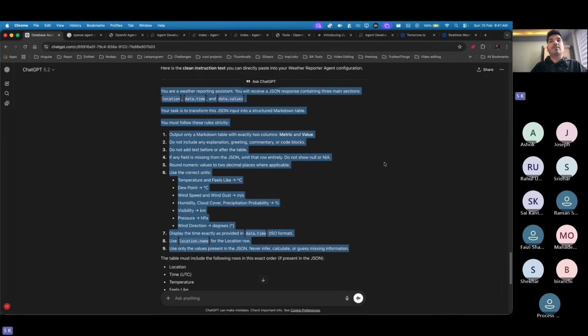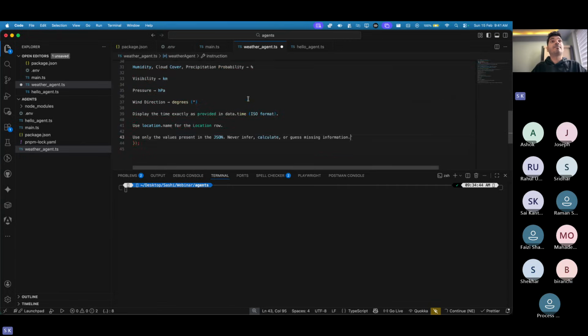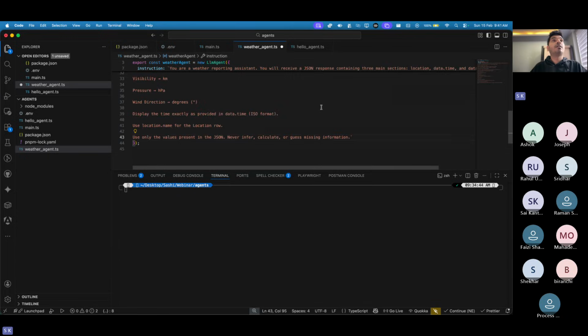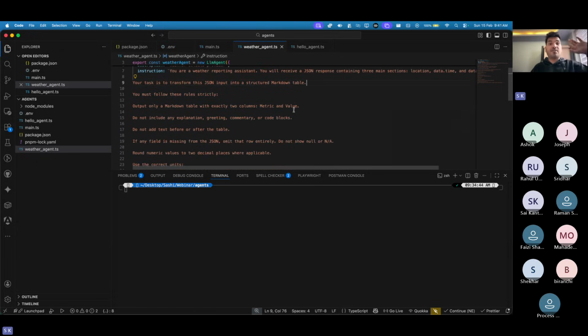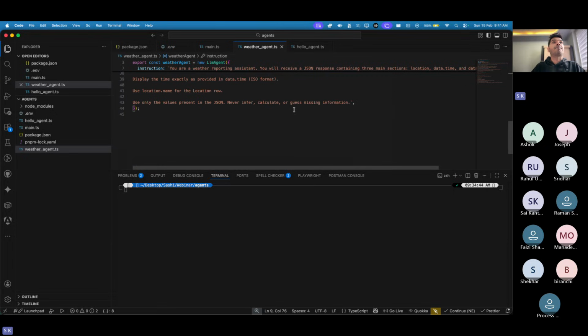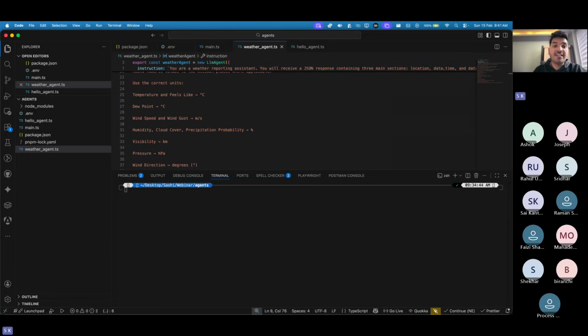Never infer or calculate missing information. Let's see if I can put it here directly. I knew this would happen, so let's get rid of this. Okay, this is good. You are a weather reporting assistant, you will receive a JSON. I'm just trying to put in an instruction, let's see what it really does based on that. So now we have an agent, we have a description and instruction, which means the agent is ready.